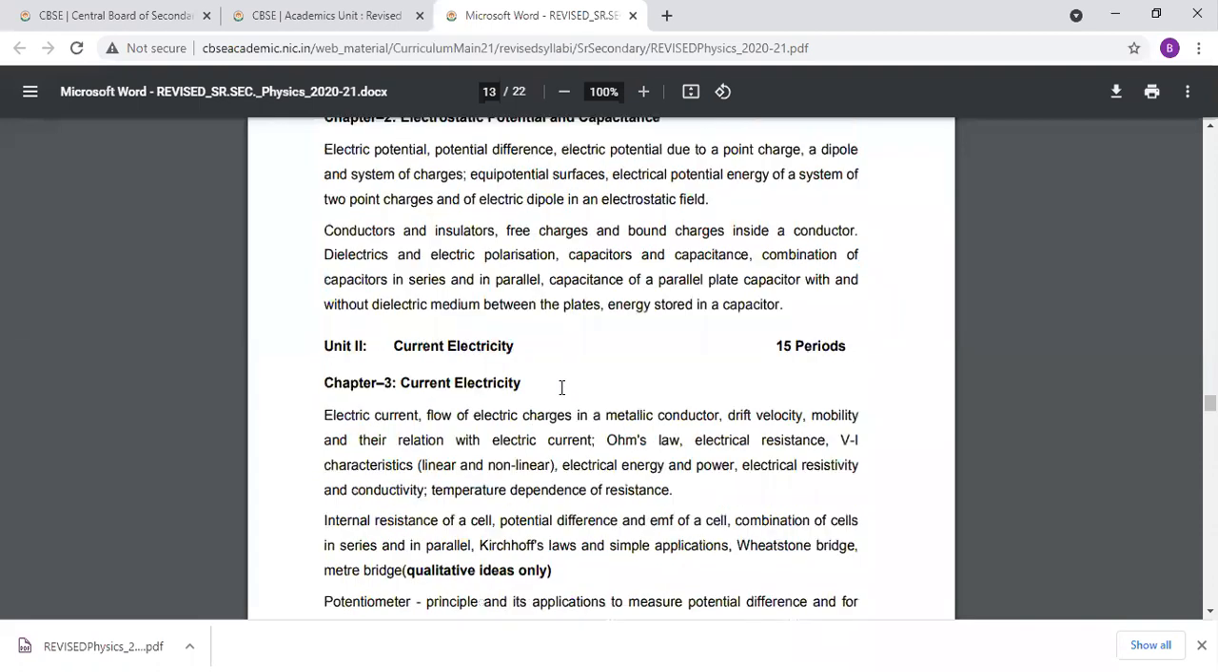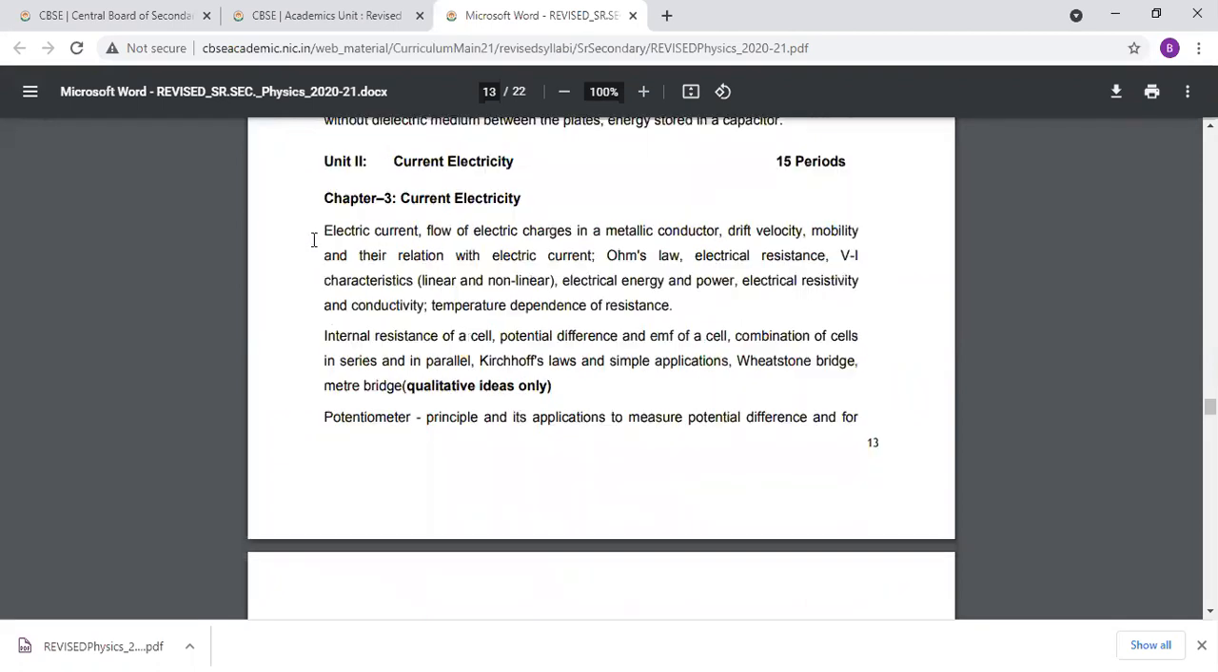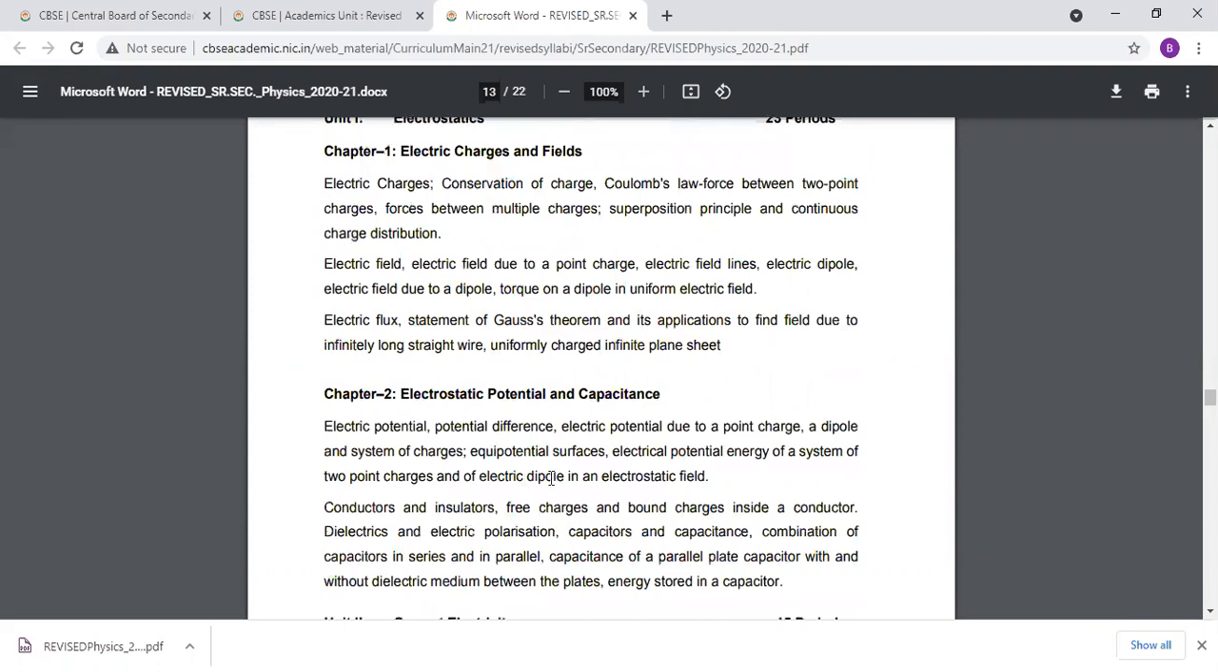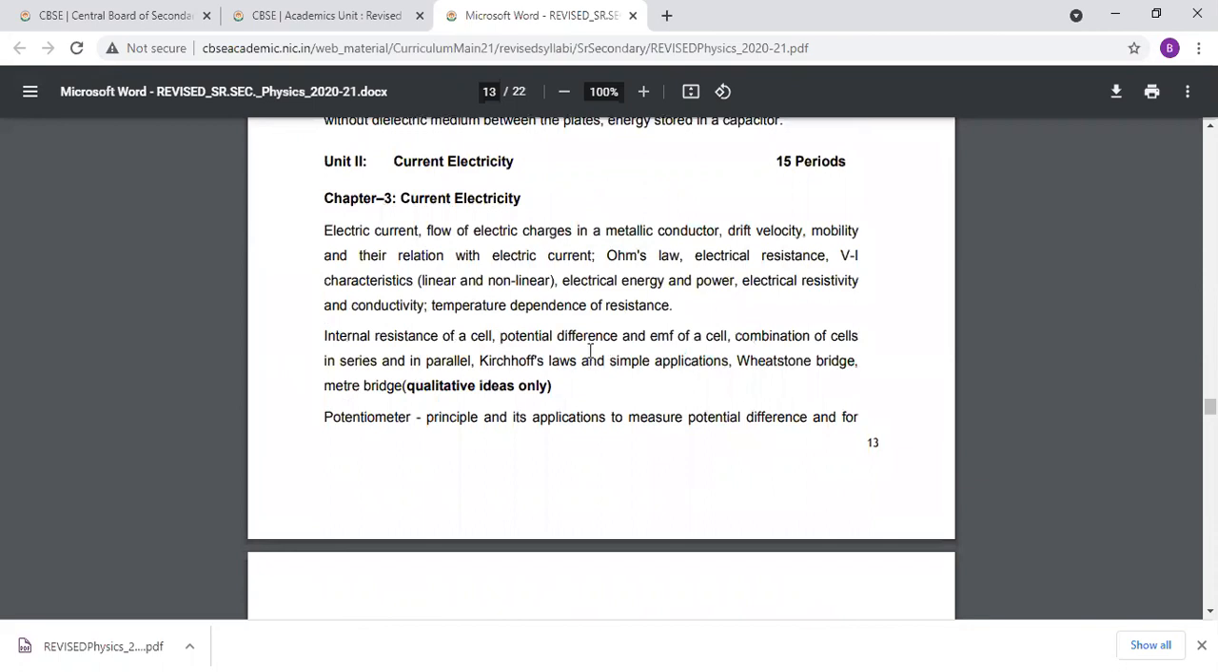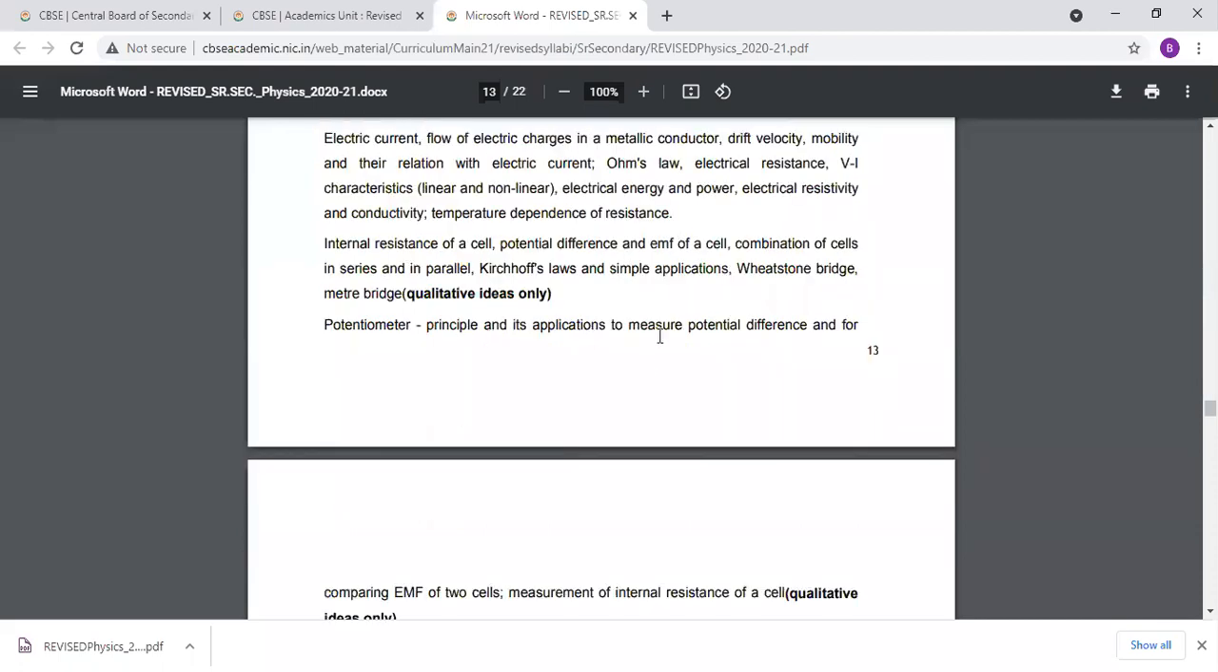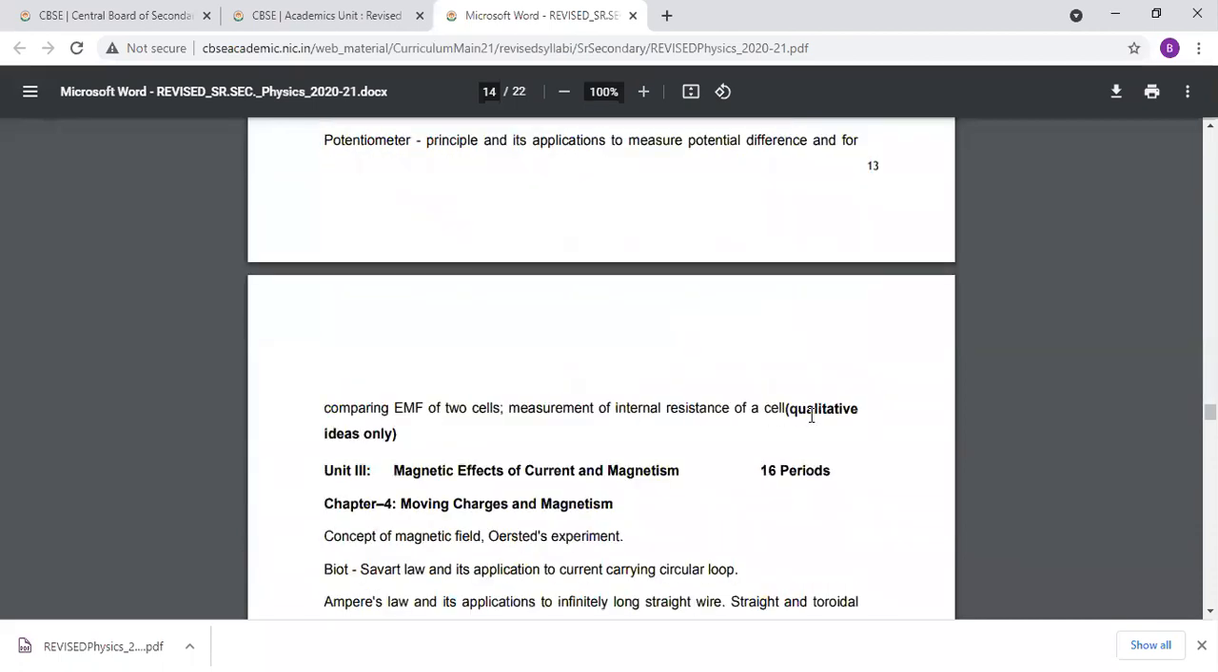Electric cell. In chapter number 3: internal resistance, potential difference, EMF of a cell, combination of cells in series and parallel, Kirchhoff's law, Wheatstone bridge. Resistance in series and parallel is not there. Capacitor in series and parallel is there. Potential, comparing the EMF, only quantitative ideas.